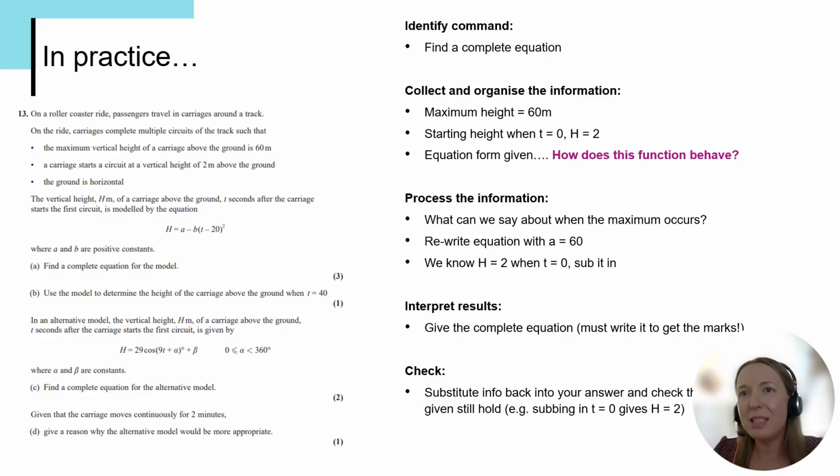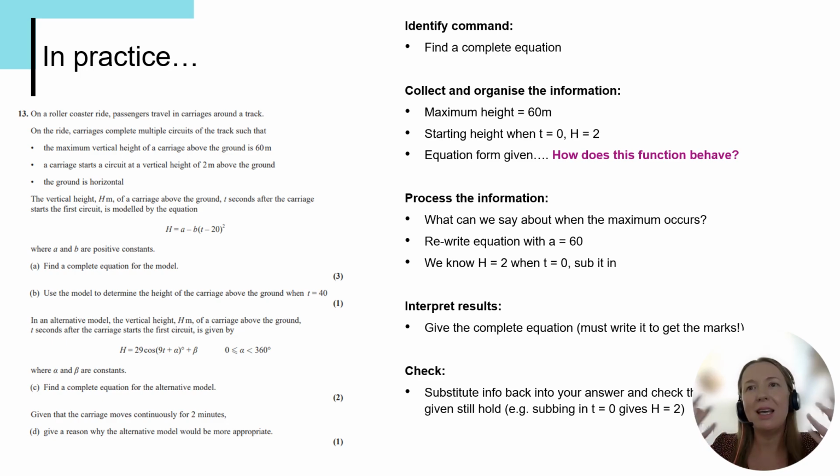So obviously we need to identify the command, which is to find a complete equation. Looking at parts A and C, it's the same demand but just with different models. So we are going to have to work out the values of those constants as part of that. So collecting and organising the information, going through line by line to pick out those really key bits and interpreting that into some mathematical statements such as when t equals 0, h equals 2. And looking at the equation forms given.